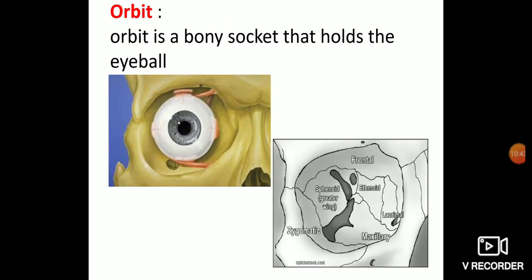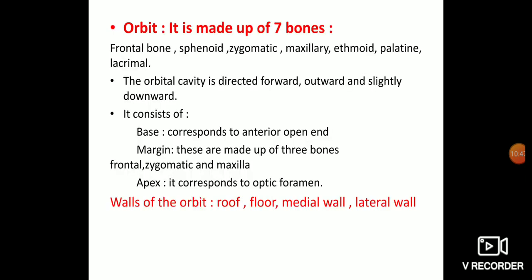Next is orbit. Orbit, as you know, is a bony socket that holds the eyeball, and it is made up of different types of bones. So it is made up of 7 bones: frontal bone, sphenoid bone, okay, zygomatic, maxillary, ethmoidal, palatine, and lacrimal. So these bones form the orbit. Okay, so orbital cavity is directed forward, slightly outwards, and slightly downward.